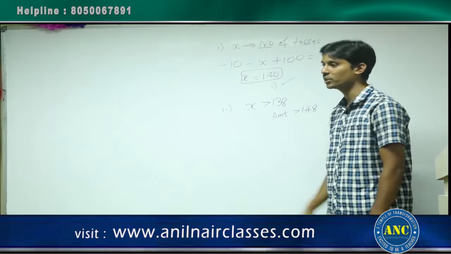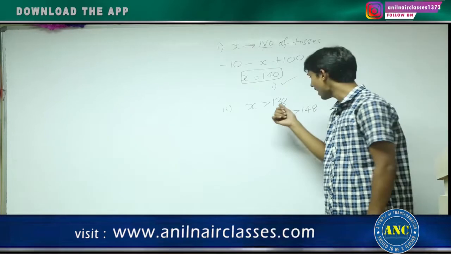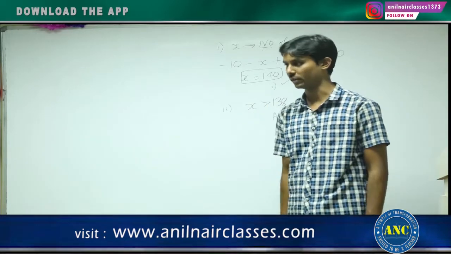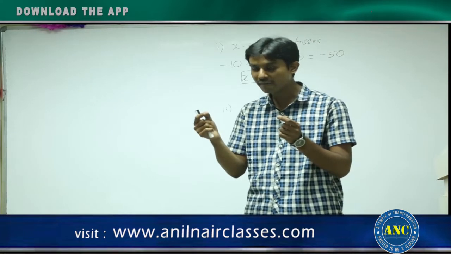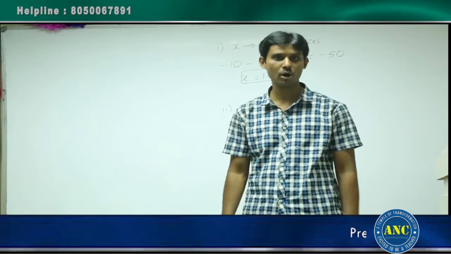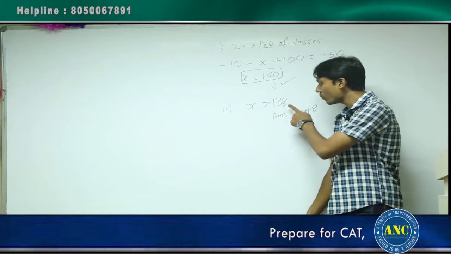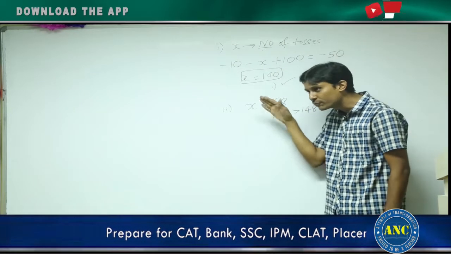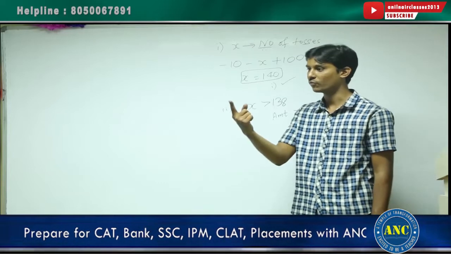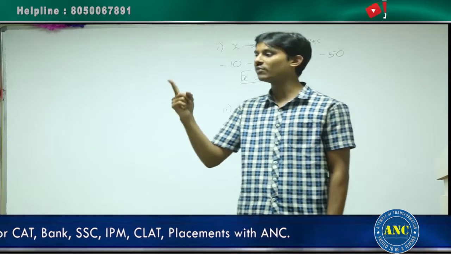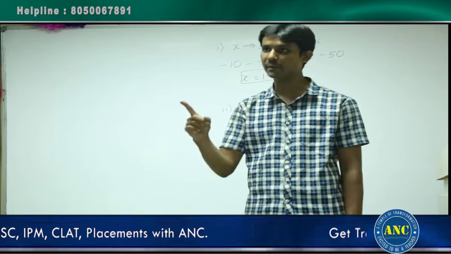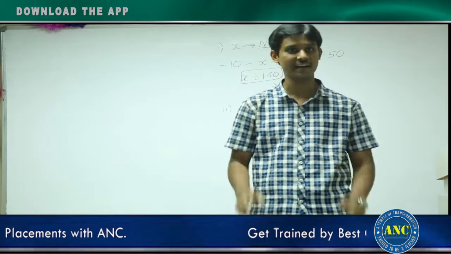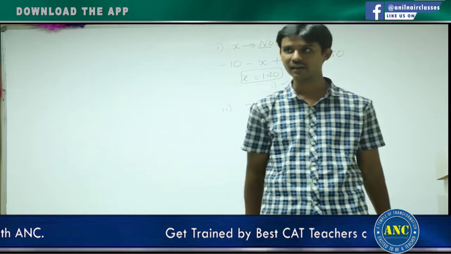If the number of tosses is 138, I should as of now pay 138 rupees. But the question says I should have a loss of only 50 rupees. Till now how much loss did I have? 138 rupees loss. That should be made into a 50 rupees loss. That means I should gain something. When will I gain? I will gain only when the game ends normally. Only then will I gain that 100 rupees. Otherwise there is no other option of gaining, right?